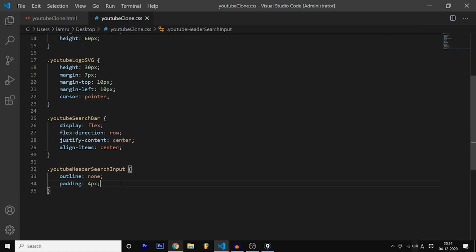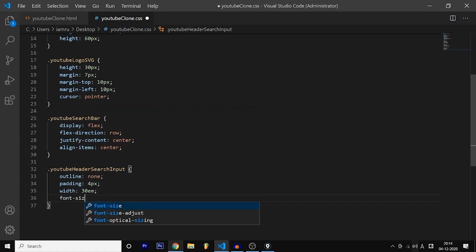So after this padding, what is the property? Width. So what is the width of the input? Which is 30 em. Em is again a conversion or a measurement unit. And after that, what is the font size? Which is 17 pixels. Why 17 pixels? It looks good, it looks big. What do I mean by font size? So whenever you start typing the letters, what is the font size?